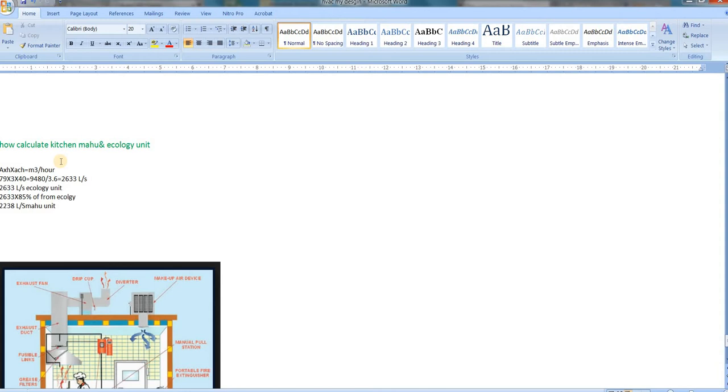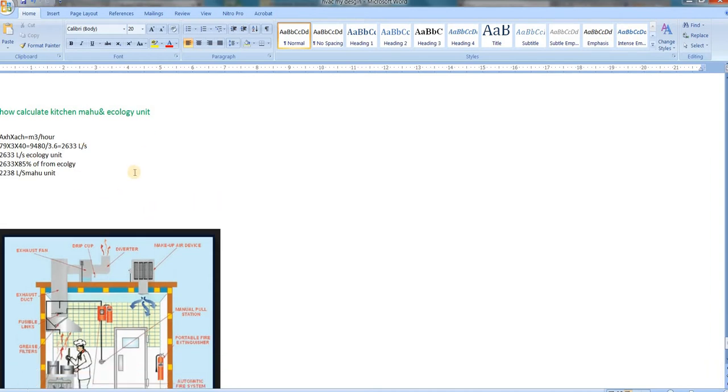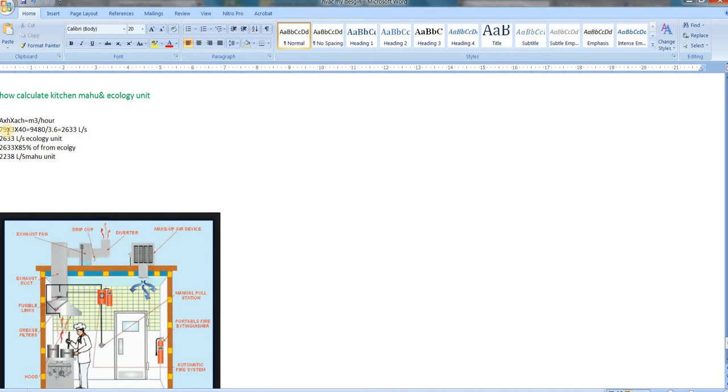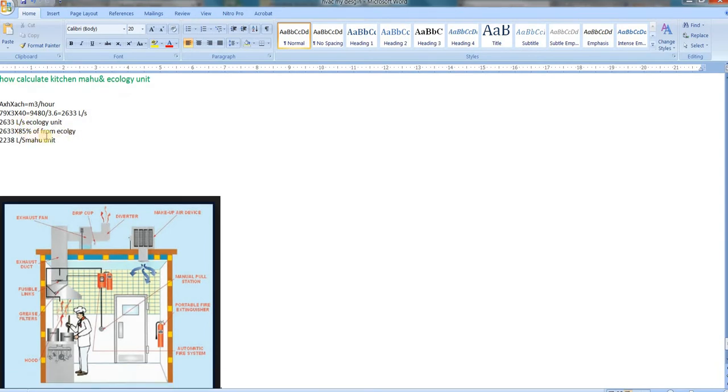Same thing: area into height into air changes, meter cube per hour. Same formula, but only the area changes. Now see, 79 is my area, 3 is my room height, but the air changes will be different: 40 air changes. Now 9480 divided by 3.6 gives 2633 liters per second. The ecology unit is 2633 liters per second. From this 2633 extract we multiply by 85%, so I get the MAHU at 2238.